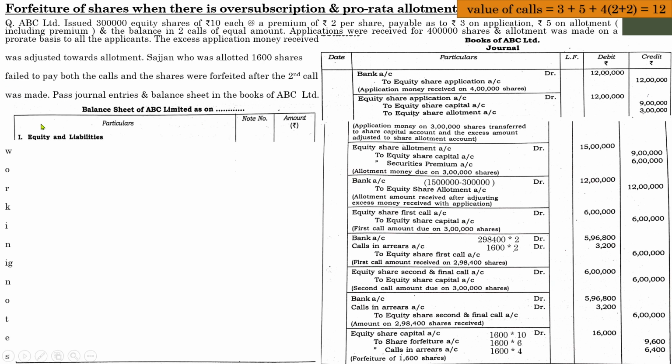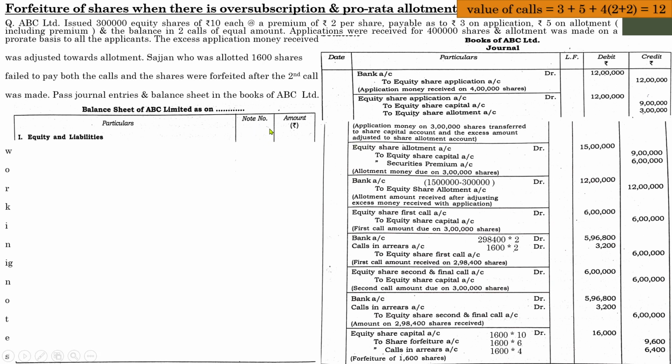Vertical format means you write down all the items from top to bottom, and we will begin with the liability side, and the format will be particulars, note number and amount. Note number means some of the items may have some additional information. It will be shown as a separate note by the end of the statement, and the number of that particular note will be mentioned here.